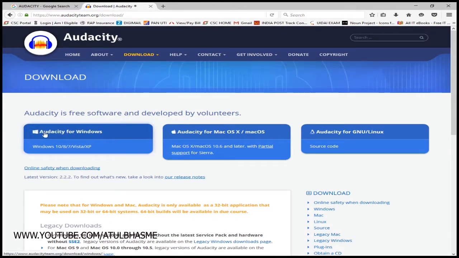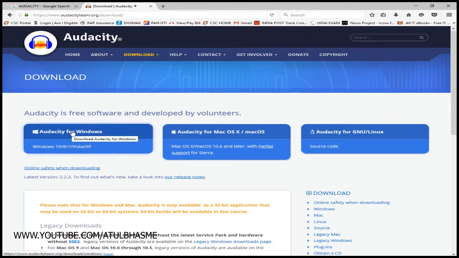If you are using Windows, then you can download the Windows installer here, and if you are using Mac OS or Mac, then you can download the setup file from here. And if you are using a Linux system, then you can download the file from here for Linux. I am using Windows, so I am clicking here Audacity for Windows. If you are using something other than Windows, you can download from here.